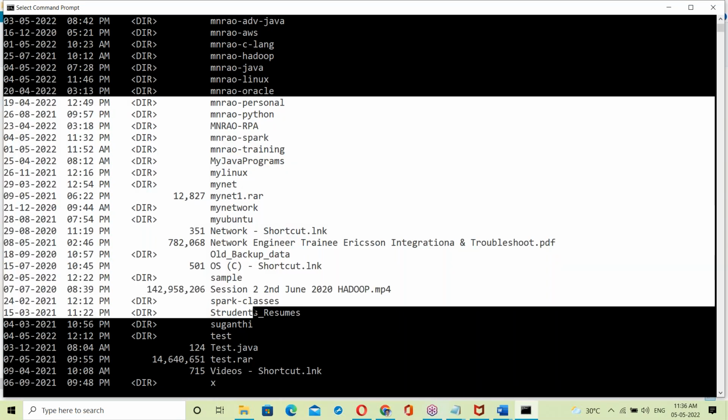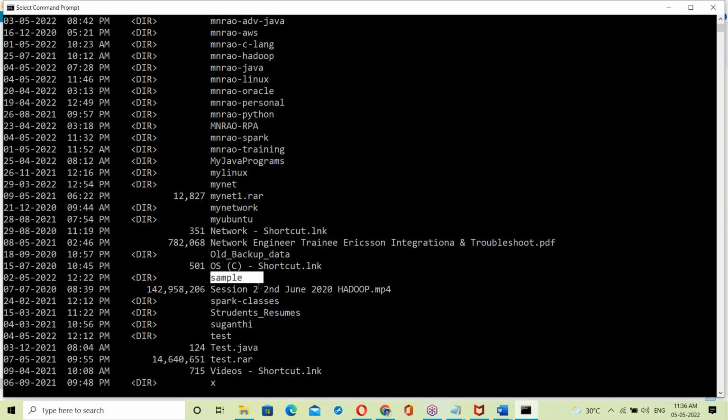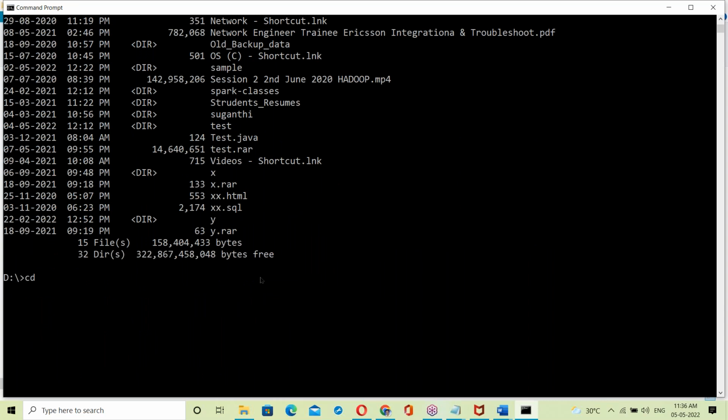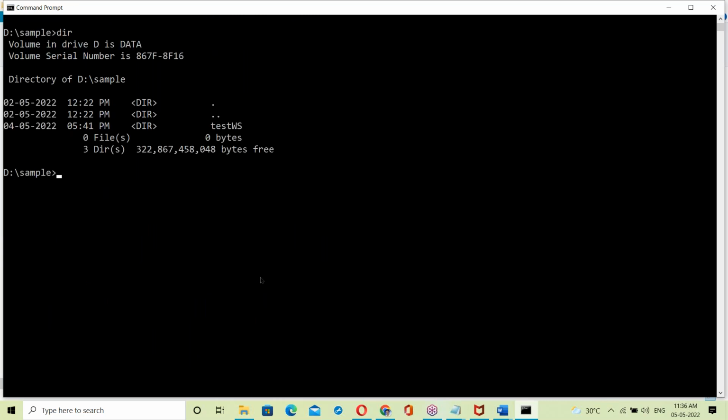Command line interface, CLI. Yes, a directory. This is the directory. Now CD, change directory, to the sample directory. Here there are no files. Okay, now I'm using Notepad.